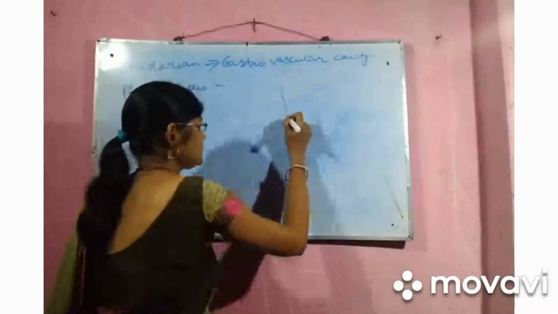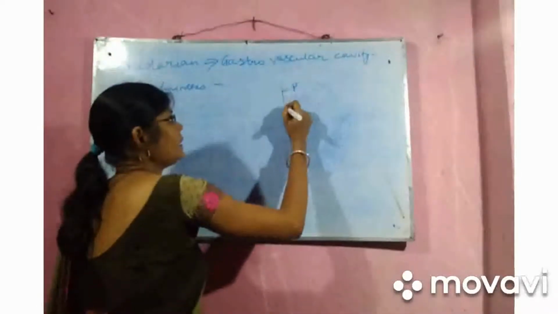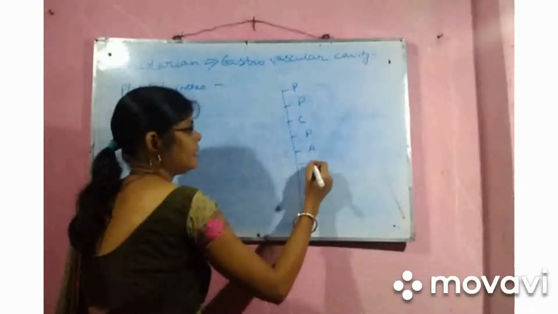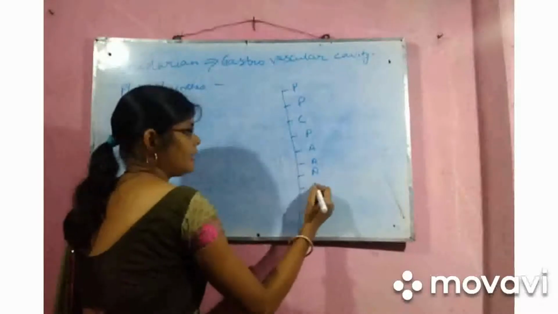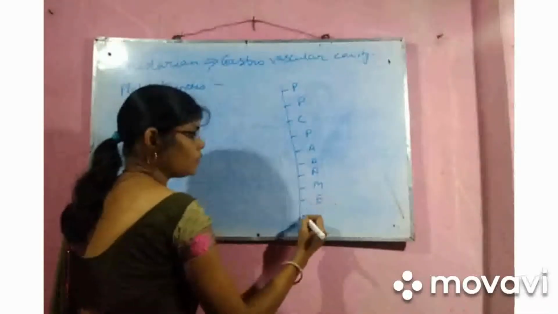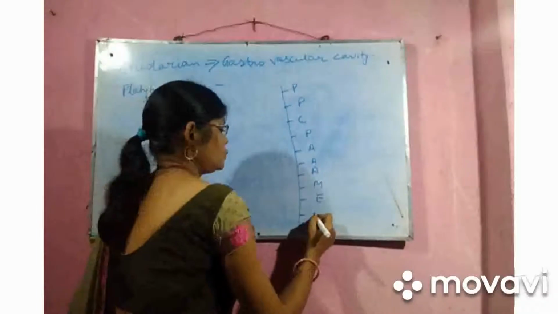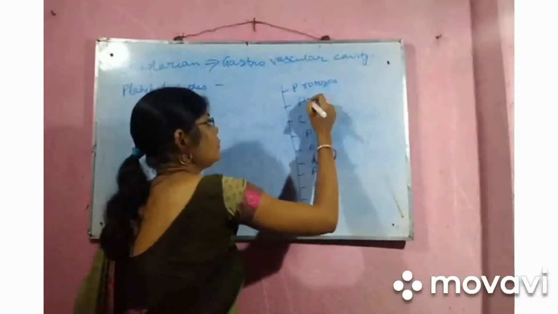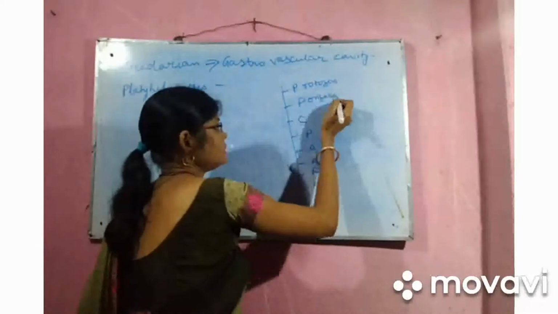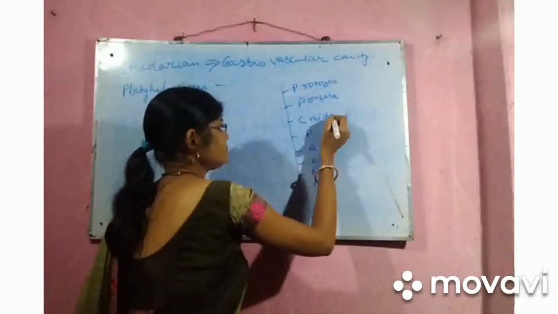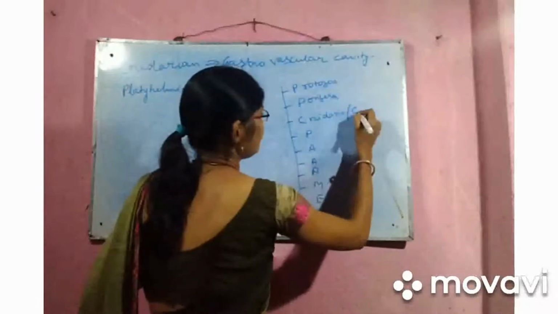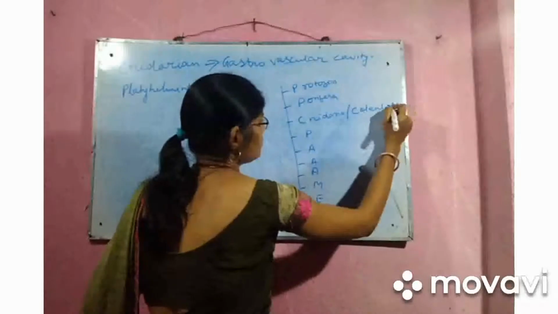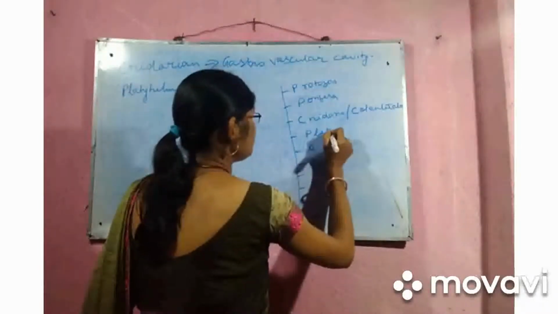So let's discuss. P, P, C, P, A, M, E. I said one more came. The first one was the Protozoa, Porifera, Cnidaria or Coelenterata, then the Platyhelminths.